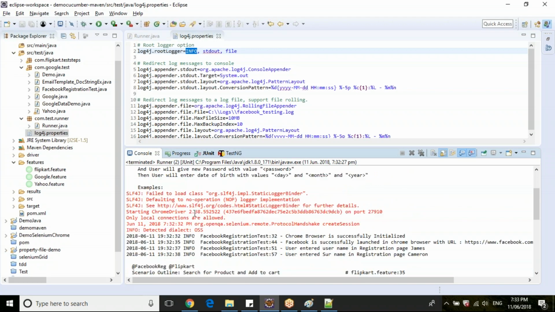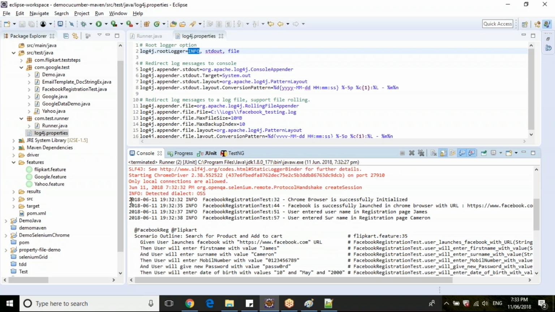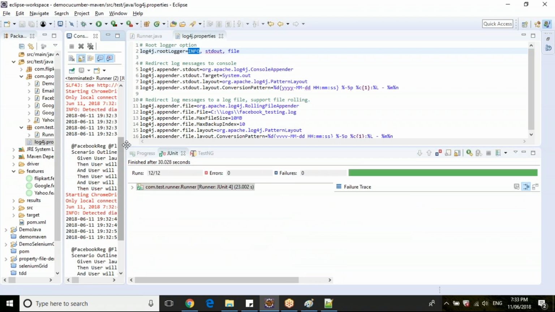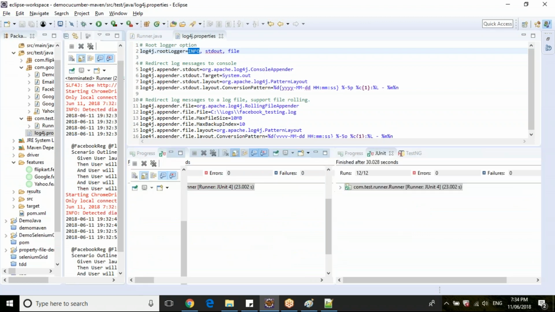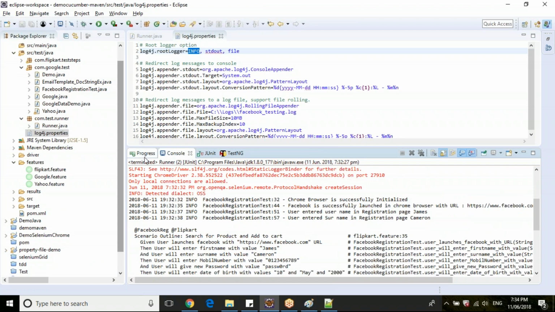Now if you see here in the first scenario execution, these are the logs which we have written. This is the date format as per the pattern which we have specified. Then the log level, info, debug, warn like that. Then the particular class and the line number of that class where we are writing the information.